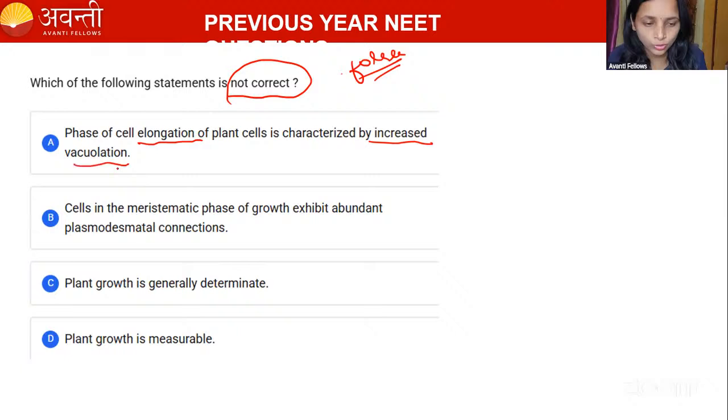Now only we studied, okay. The cells in the meristematic phase, the cells which are in the meristematic zone, have abundant plasmodesmata connections, that's what they are telling. Then, plant growth is generally determinate. Option D, plant growth is measurable. So here is the poll I am running. Kindly answer me in the poll.